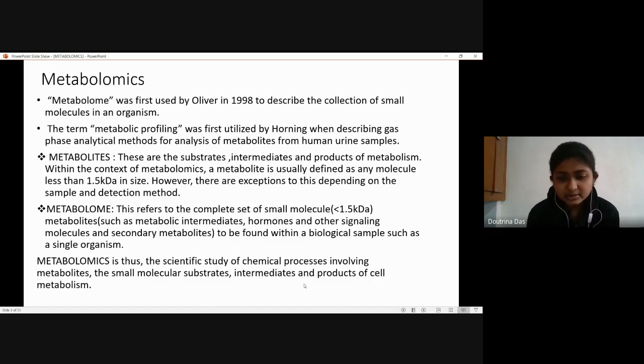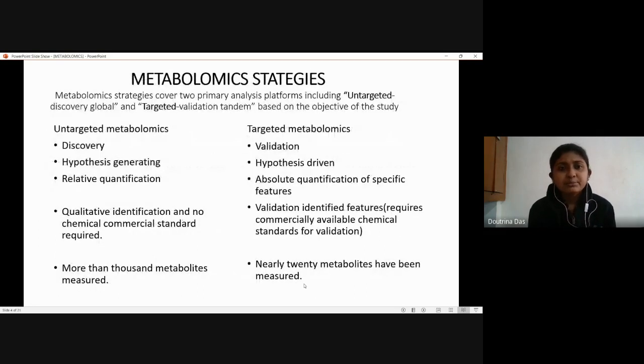So, after we have finished discussing the basic terms under metabolomics, we come to metabolomic strategies. Whenever we want to perform a certain biological study based on metabolomics, we usually classify the strategies under two primary analysis platforms. One is the untargeted discovery, which is a global approach, and the second one is a targeted one, that is a validatory approach. Again, this is based on the objective of our study, what we want. Now, this is the basic difference between untargeted metabolomics and targeted metabolomics.